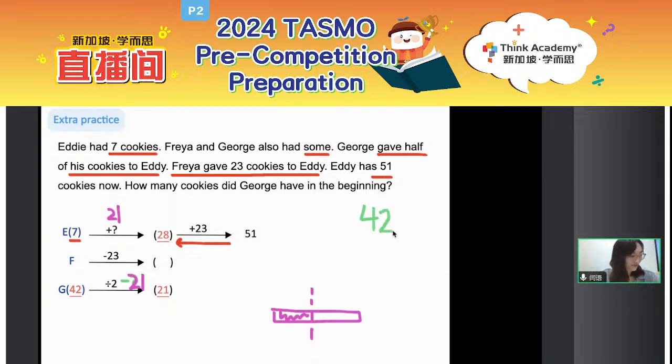Yes. I see that some students got 56. No? Pay attention, that is George. How many cookies did George have in the beginning? Any question now? Okay, so is it clear?